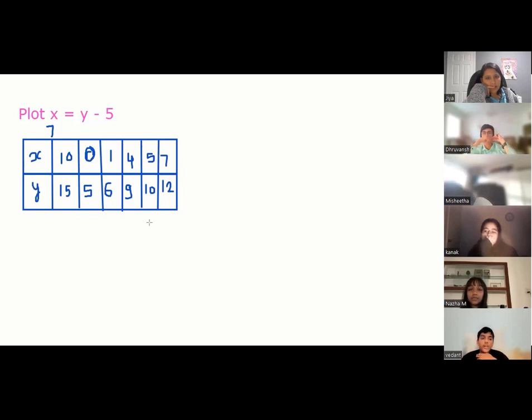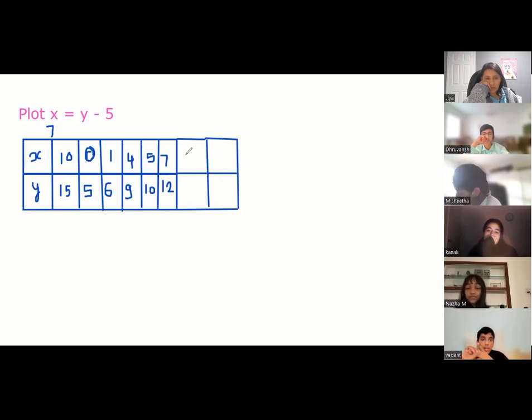Sir, I don't think I've done it yet. Vedant has not done? No, there's 7 of us. Oh, I missed. Sorry, it's my mistake. It's okay. I'll give Vedant 2 choices because I missed it. So Vedant, you'll take 2 values one by one. Tell me your first value. You want to take X or Y? X. Tell me how much X you want. 6. If X is 6, how much will be Y? 11. Very good.